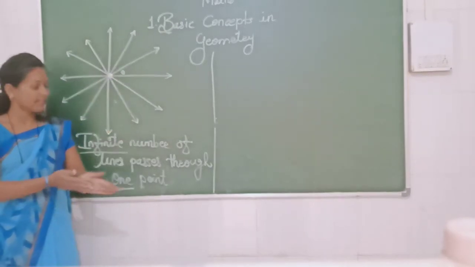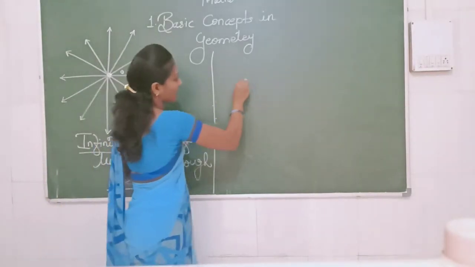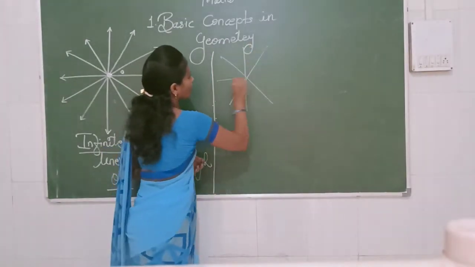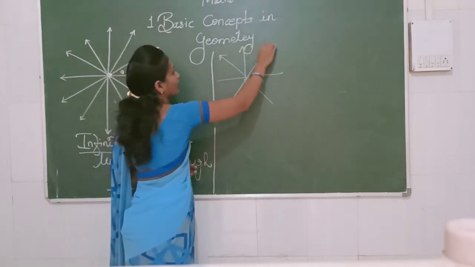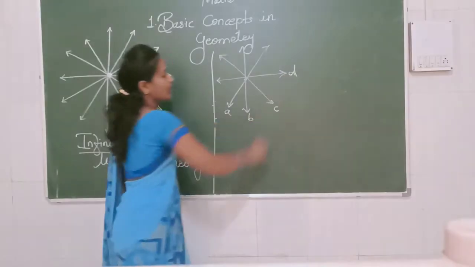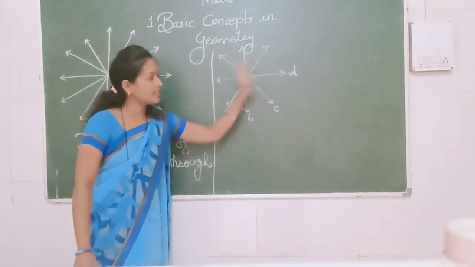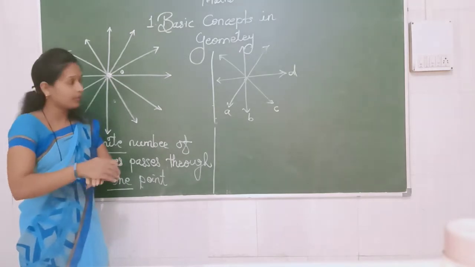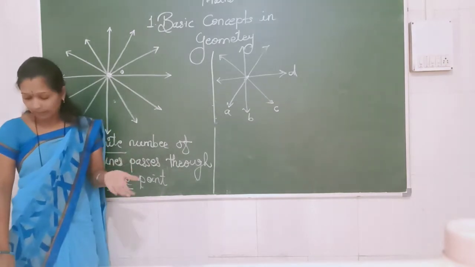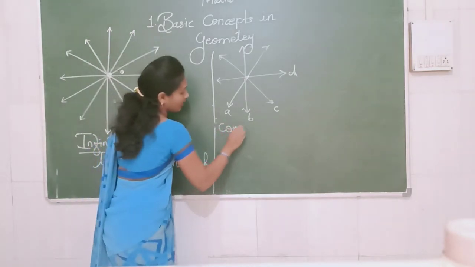So pay attention. Next thing, when two or more lines pass through the same point. Suppose again in front of you one point is given, and two or more lines, just like this. So four lines are in front of you. We can give names to those four lines also: A, B, C and D. This is line A, this is B, this one C and this one D. Four lines we can draw from the one point. So what is the definition? When two or more lines pass through the same point, they are called concurrent lines.